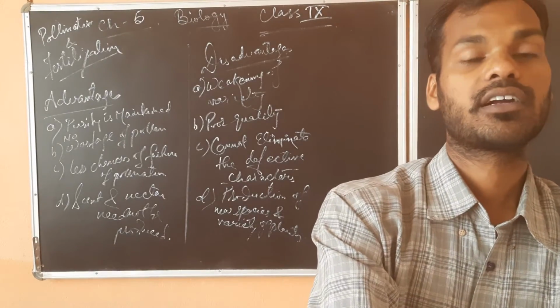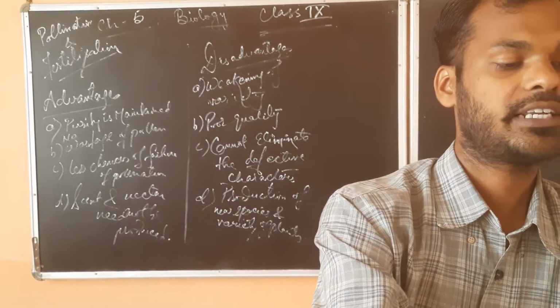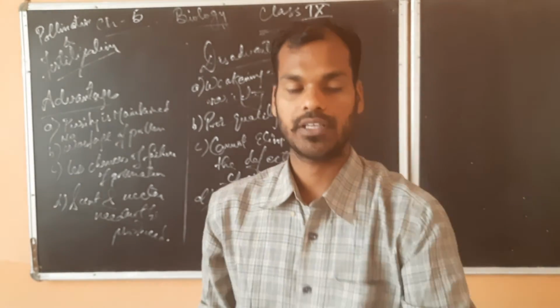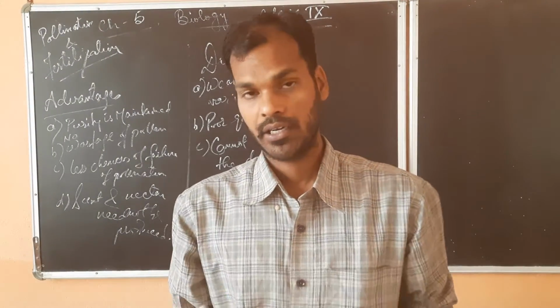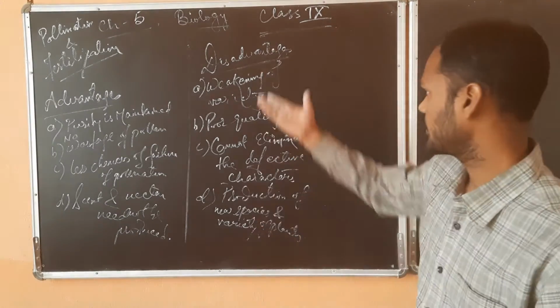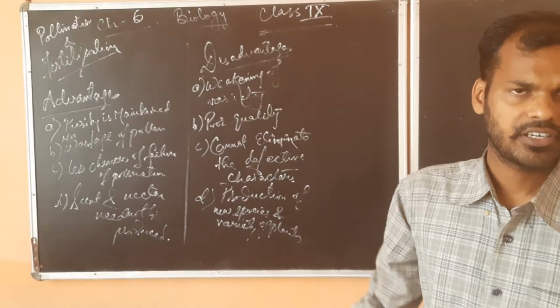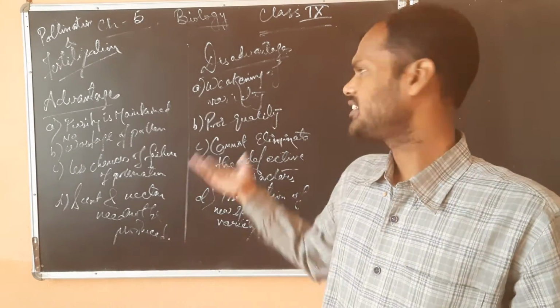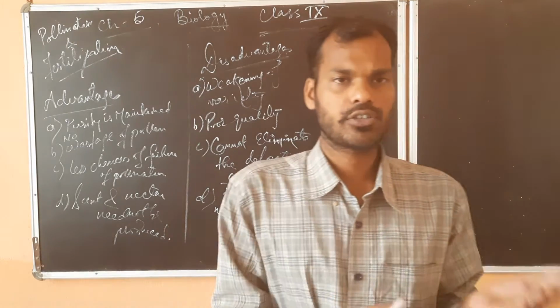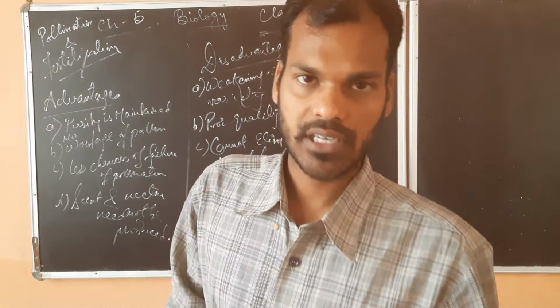Okay, then coming on to the next section, that is, nature also favors cross pollination. Nature also knows that self-pollination can be a disadvantage, and after some time the quality of the seed, fruit, etc. will be decreased. That's why nature also favors cross pollination.